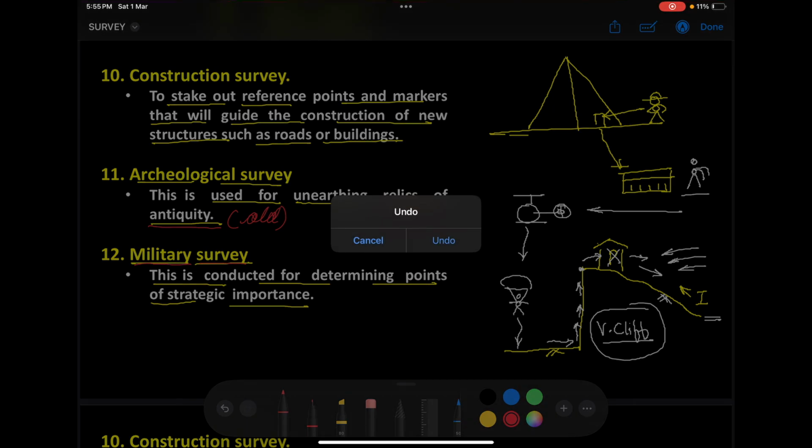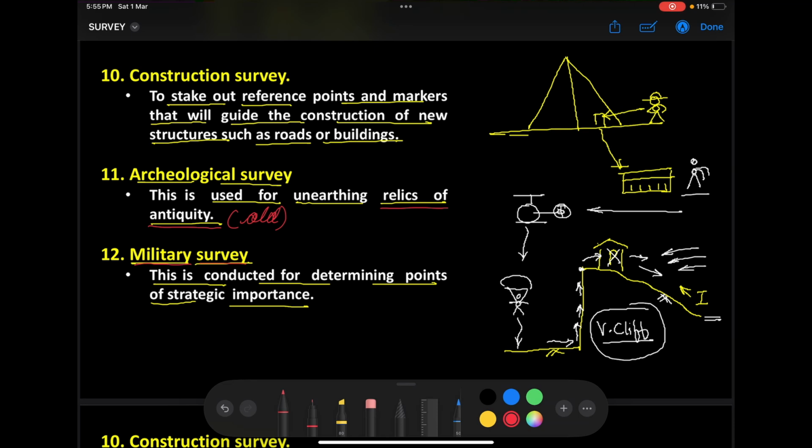Right, so next we talk about military survey. What do you mean by military survey? As the name suggests, it will be conducted by our military. Don't think that our Jawans with AK-47s will go and do this survey. No. We need to write examinations, like engineering services or SSC, and get into the military department. So we will be in the military engineering services. By writing IES, you will be in the military engineering service.